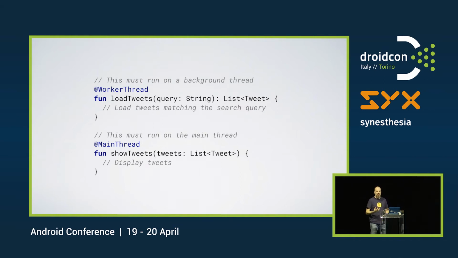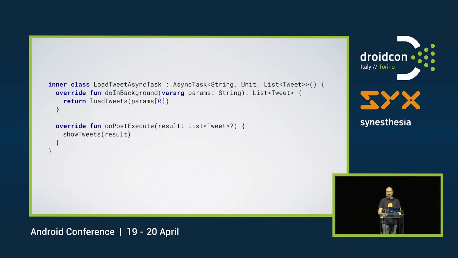Now, there are many ways to solve this. So those of you who have been doing Android for a while, you're probably using AsyncTasks. You're probably, hopefully, not using AsyncTasks still. But this is what it would look like if we would do it in Kotlin. You extend from AsyncTask, you provide in the parameters, you call the thing in the background, and then you get a callback on onPostExecute with your result. It works, but it's cumbersome to work with.